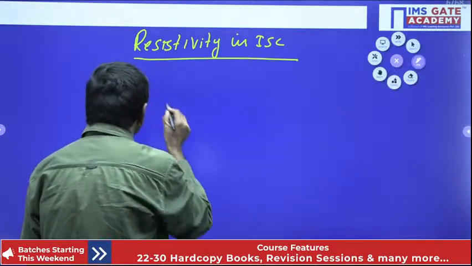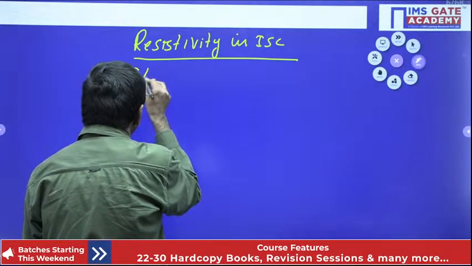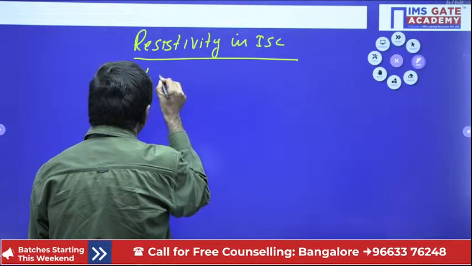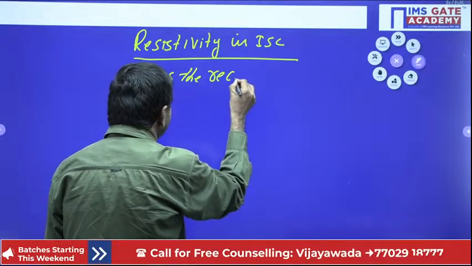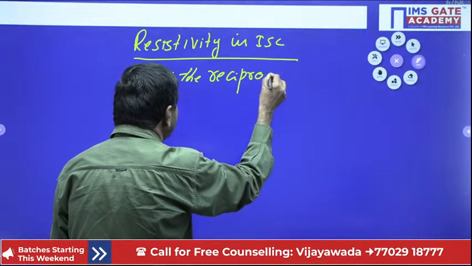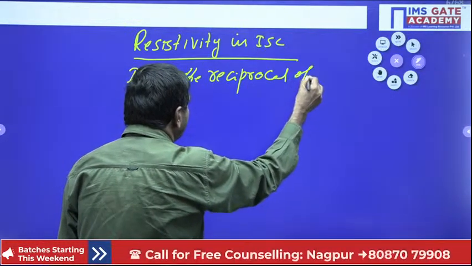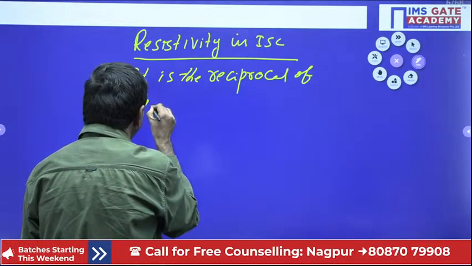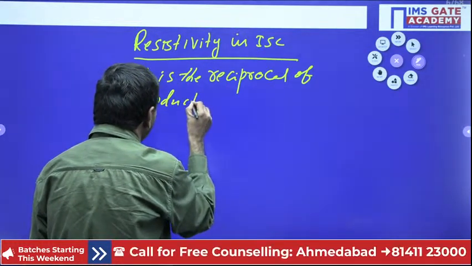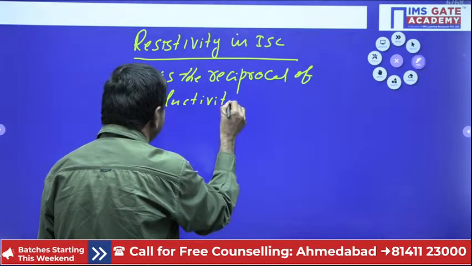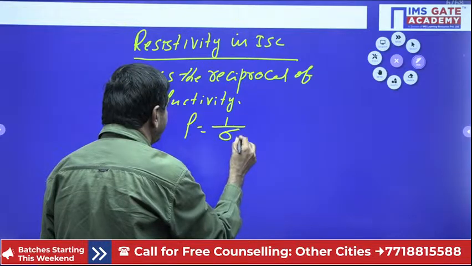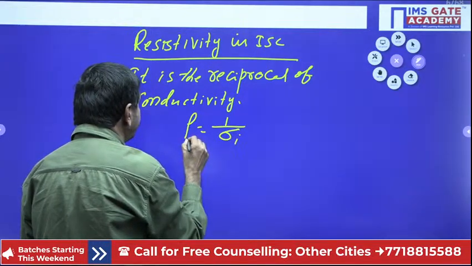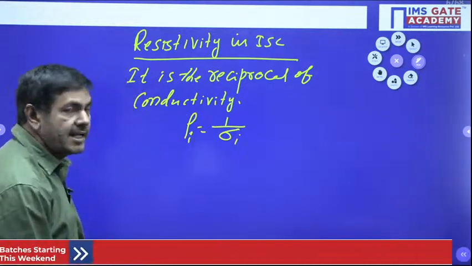It is the reciprocal of conductivity. We can write directly that I can take rho equal to 1 by sigma I, the resistivity for intrinsic semiconductor, with I as the suffix.